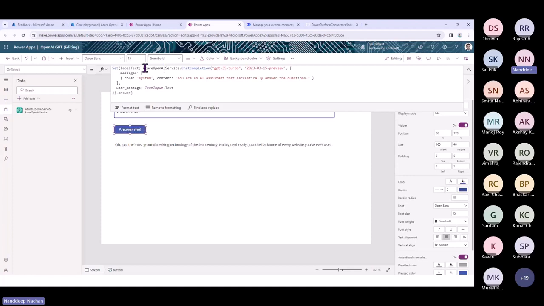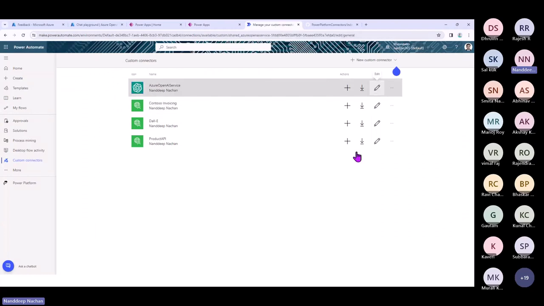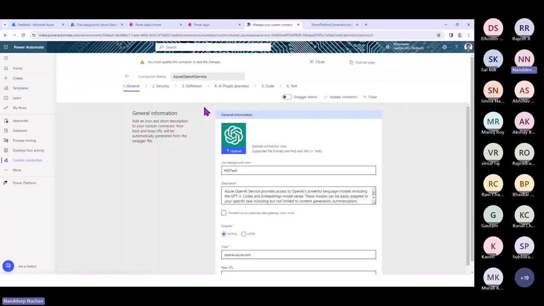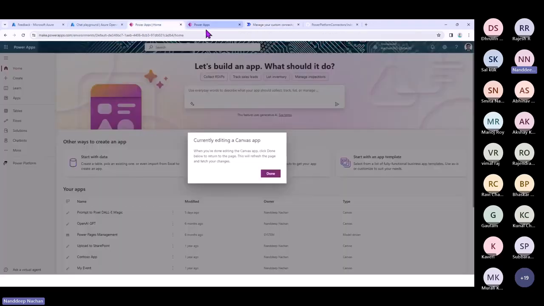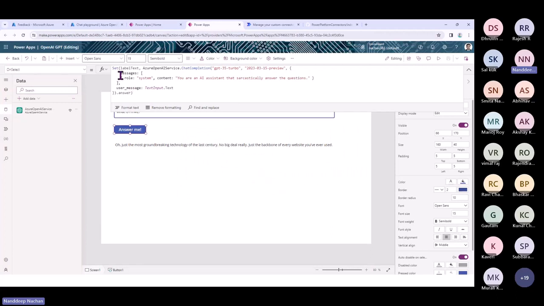So for example, here we are using this Azure OpenAI service and dot chat completion. So where is this dot chat completion coming from? It is coming from your custom connector. For example, if I again go back to the custom connector and into the definition, this is the chat completion action which is being called there. And then we are just using the references of Azure OpenAI here.